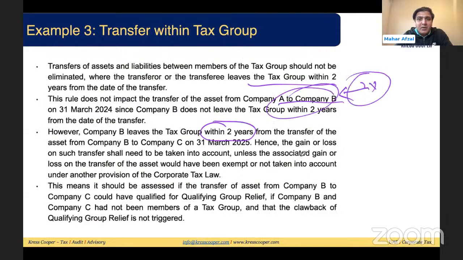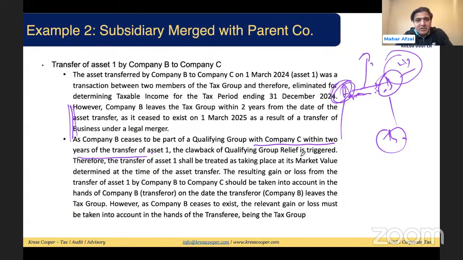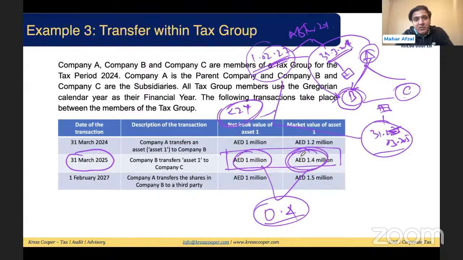Then we discussed how you can calculate the taxable income of the tax group. Taxable income of the tax group can be calculated by consolidating the numbers and eliminating the intra-group transactions. If a subsidiary is joining an existing group, what will be the treatment of the group losses? Then we went through various examples as well. In our coming lecture, we will primarily focus on the clawback within 2 years from the date of the transfer and qualifying group relief, and we'll see other provisions of the law which will be applicable to the corporate tax group.